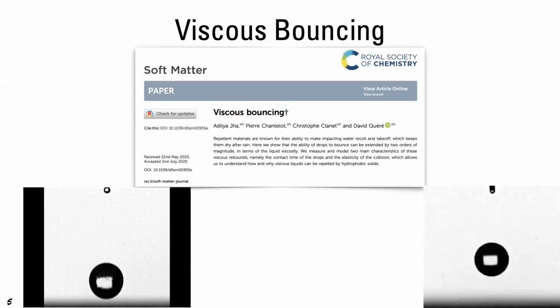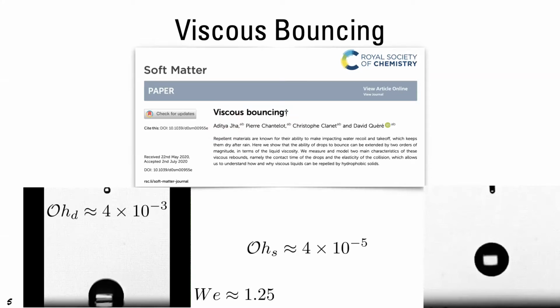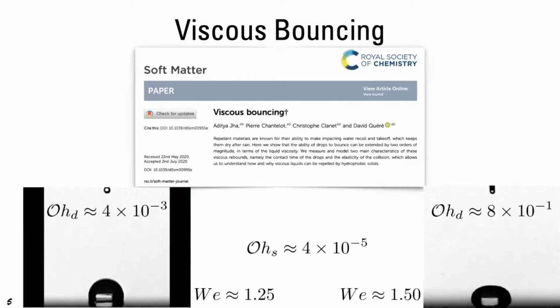The impact Weber number for both these cases is around 1, and the first video shows a drop impact where the Ohnesorge number of the drop is very close to 10 to the power minus 3, which is a typical 1 millimetric water drop system. As we clearly see, this drop bounces off without any issue. Now, if we increase the Ohnesorge number of the drop to 0.8, then we see that the drop is unable to bounce anymore, and this impact looks like a plastic impact.